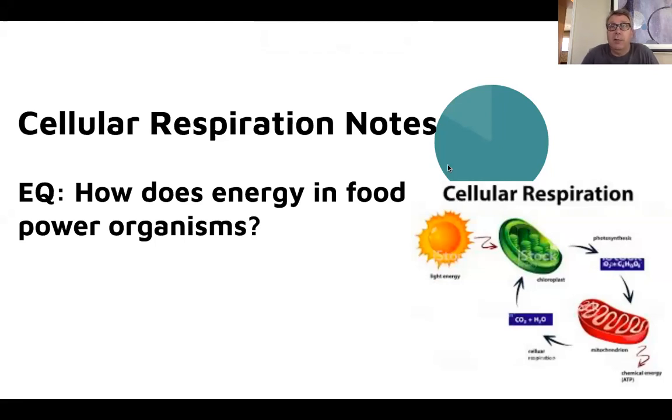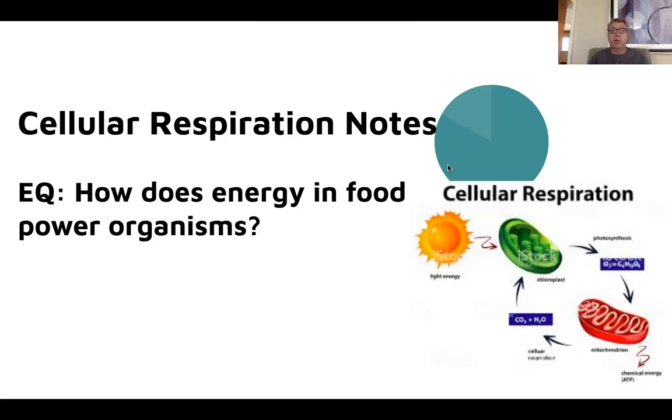And then other heterotrophs have to eat that glucose in whichever form, whether we eat the plants or the animals that eat the plants. So we convert that energy into a chemical energy that our cells can use, right? That's the process of cellular respiration.